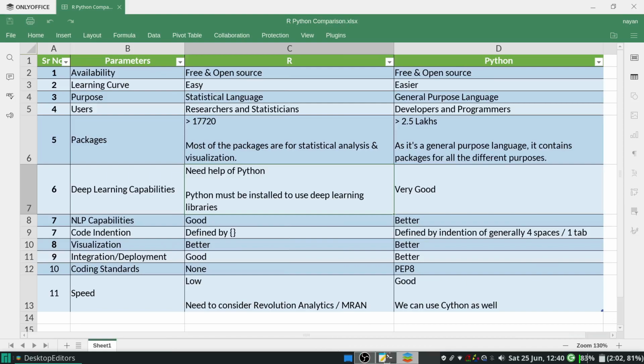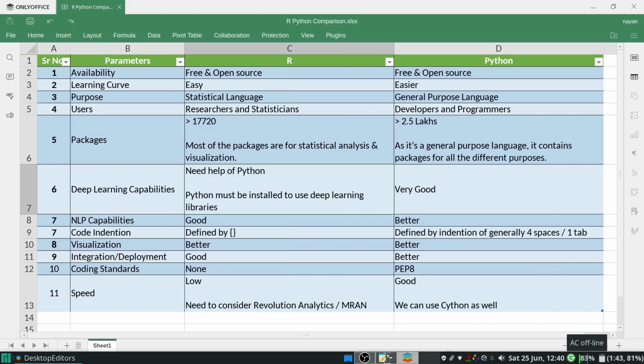Python is good or R is good? When to use Python, when to use R? In which scenario is Python good compared to R, and in which scenario is R good compared to Python? So today we are going to answer all such kinds of questions. First of all, we will go through these comparison parameters of R and Python, and then we will conclude in which scenario which tool should be used.